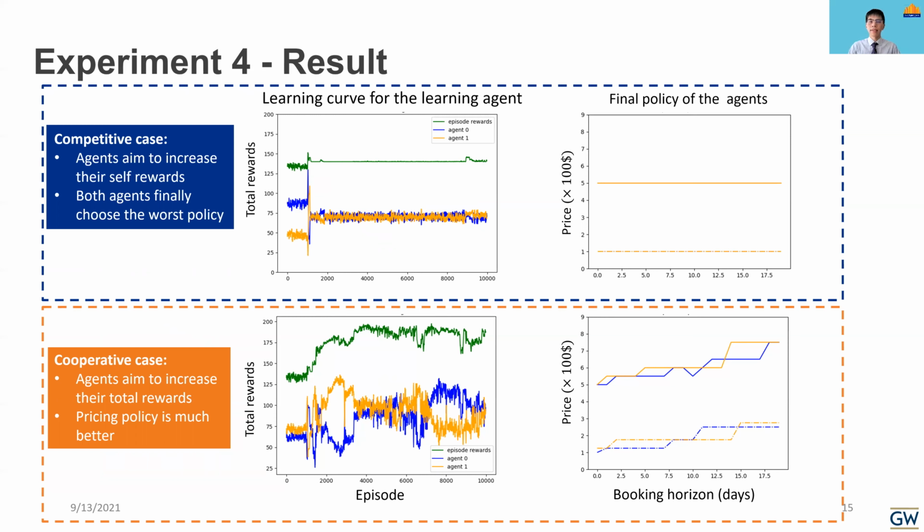In the competitive case, when agents aim to increase their own profits and there are not sufficient passengers, they would finally choose the worst policy, just the lowest price all the time. But in the cooperative case, if agents aim to increase their total reward, the final policy is much better than before, even if the passengers are not sufficient.